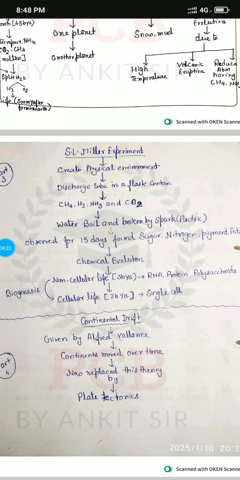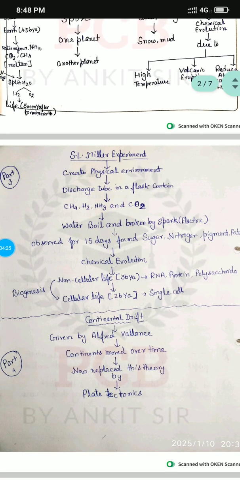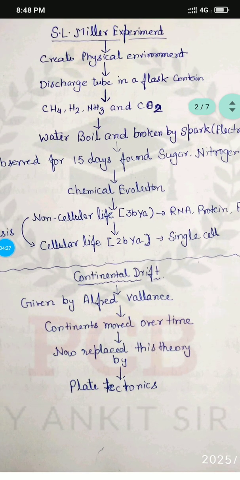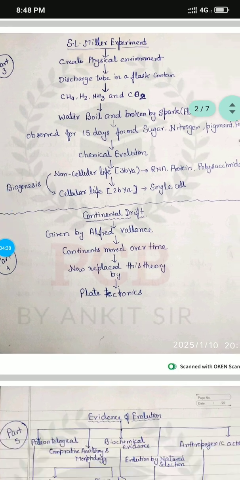Now go to the next part, continental drift. Continental drift is given by Alfred Wegener. He said the continents moved over time, and now this theory is replaced by plate tectonics theory.